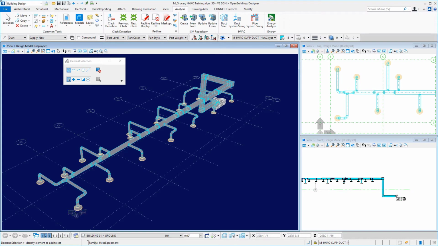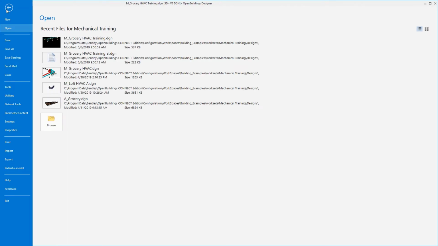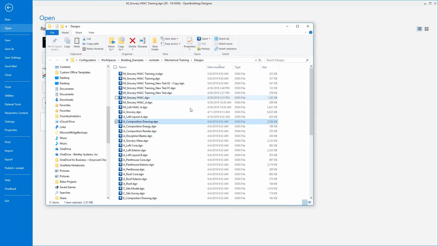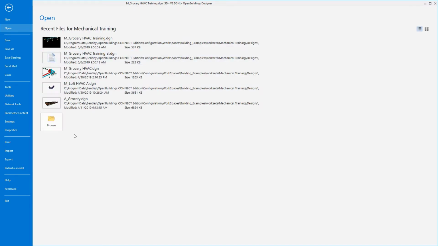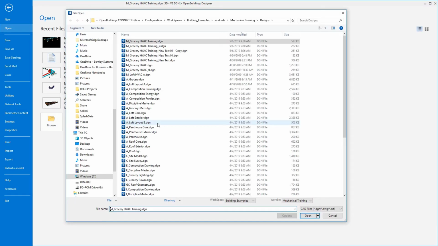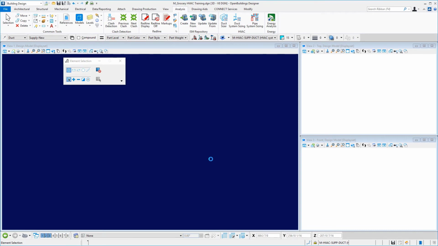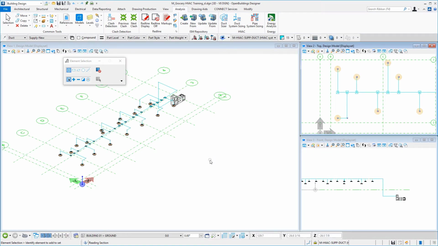If I come to the File tab in the ribbon interface, I'll say Open Folder and File Explorer here. And there is the backup file that was just written to my file, which is m_grocery HVAC training.dgn. I see I have this underbar sl.dgn. So it will add that underbar sl to the name of the file as a backup. And if we browse to open that file, you'll see that it is the single line model representation.